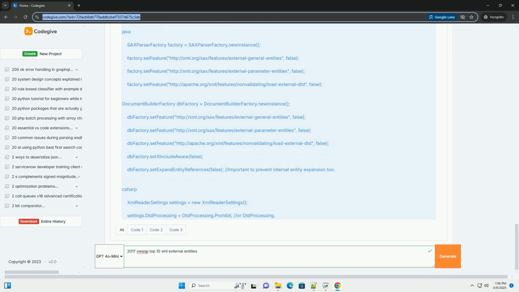1. Reading local files, file disclosure. As demonstrated in the earlier example, this is the most common type of XXE exploitation. The attacker injects an XML payload that defines an external entity pointing to a file on the server's file system.